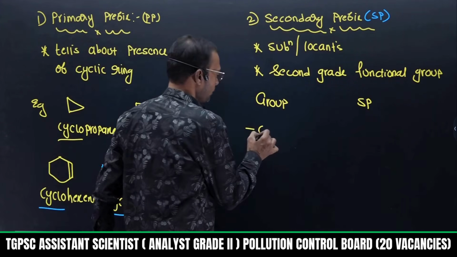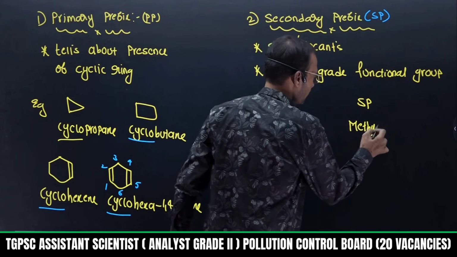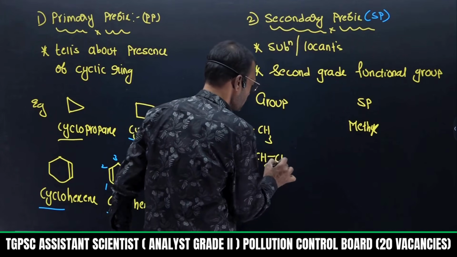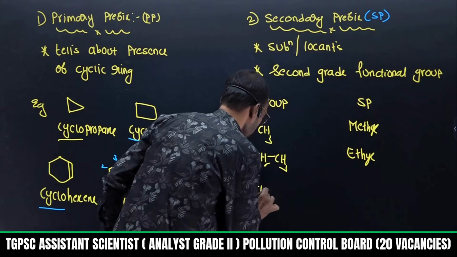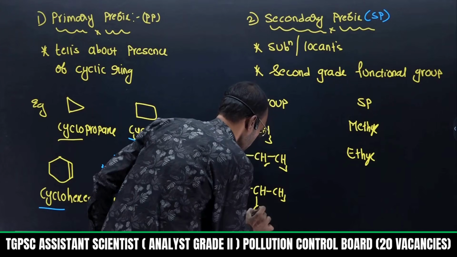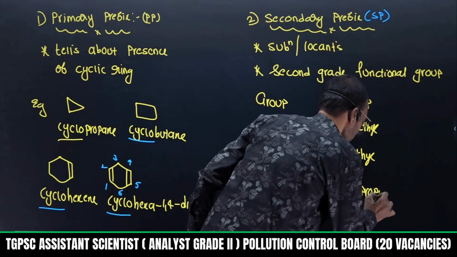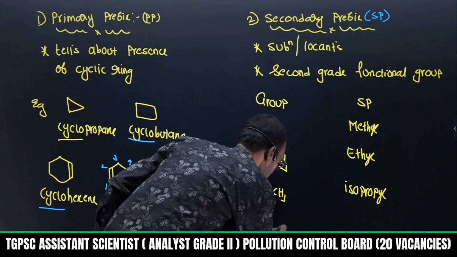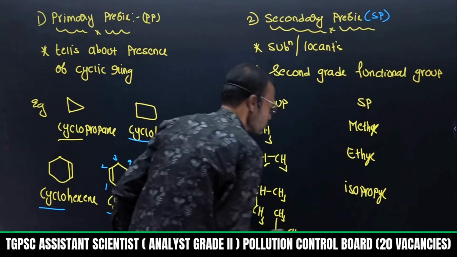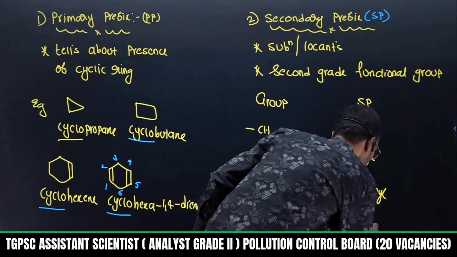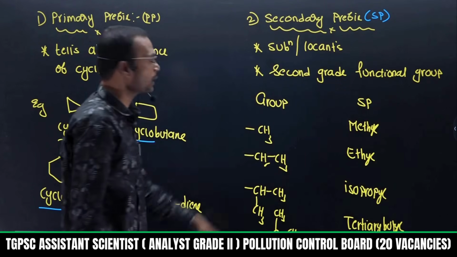Suppose if I write CH3, this is generally given the name methyl, and if I write CH2CH3, then this is given as ethyl. You need to remember. So this is CH3 and here one more CH3. If this group is present, use the word isopropyl. And if any carbon has 3 methyl groups, this is CH3 and here one more CH3, this is called tertiary butyl. Like this, you need to remember these secondary prefixes.